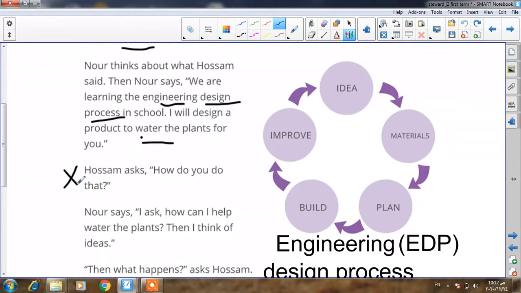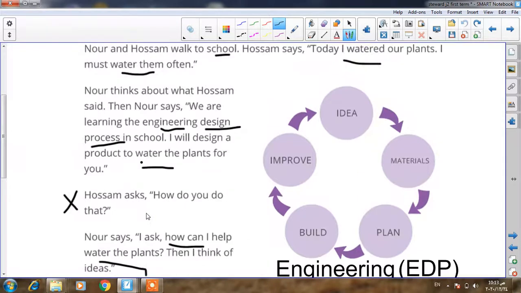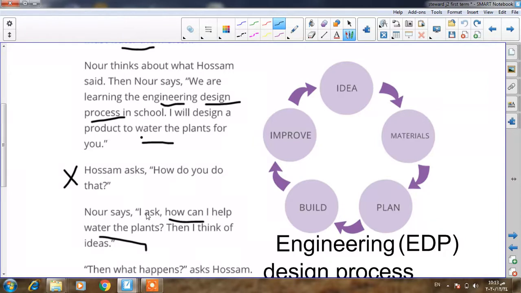Hosam asks here, how do you do that? How can you help me, Noor? Noor says, I ask, how can I help water the plants? Then I think of ideas. So step number 1, Noor asks herself, how can I help Hosam in watering the plant?